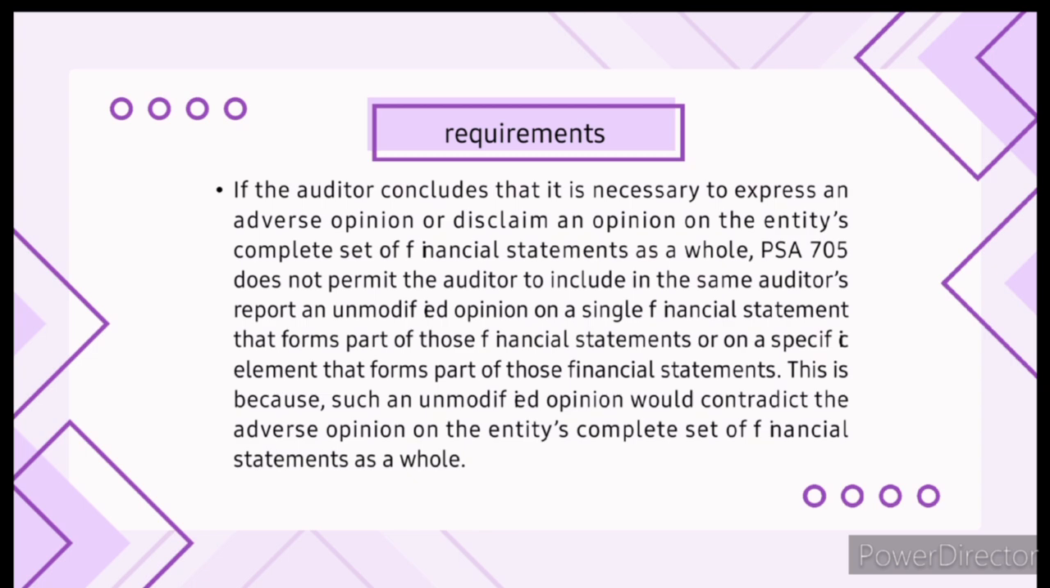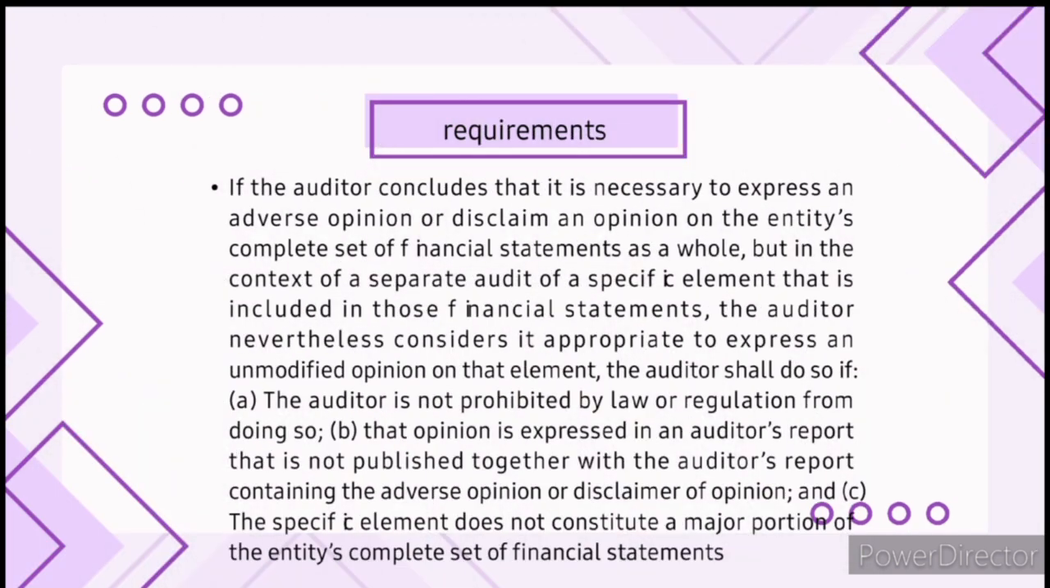So, in the next slide, if the auditor concludes that it is necessary to express an adverse opinion or disclaim an opinion on the entity's complete set of financial statements as a whole, but in the context of a separate audit of a specific element that is included in those financial statements, the auditor nevertheless considers it appropriate to express an unmodified opinion on that element. The auditor should do so if, letter A, the auditor is not prohibited by law or regulation from doing so.